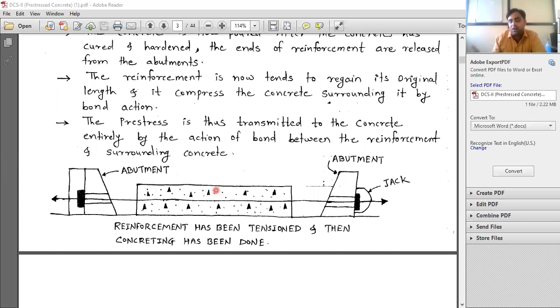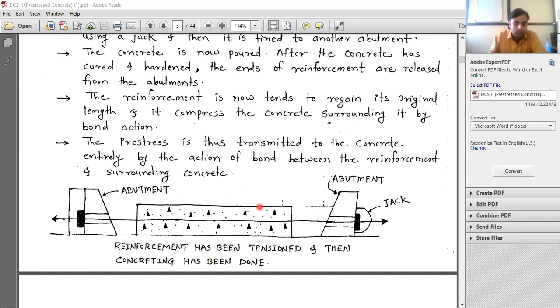So it is pre-tensioning. आधी tension दिलं मग concrete टाकलं. Okay, so it is pre-tensioning. So then the concrete is poured over here, and then we release these wires from the abutments.